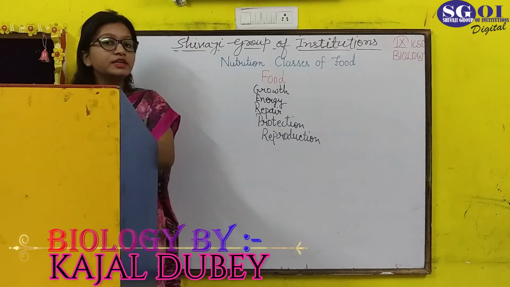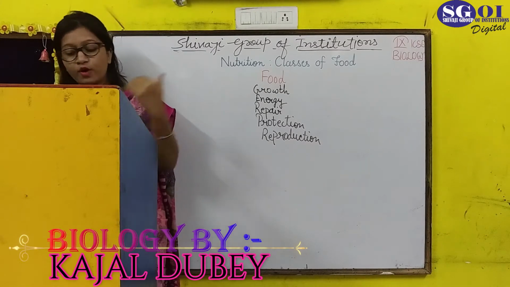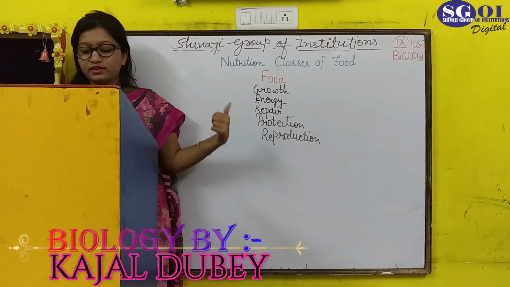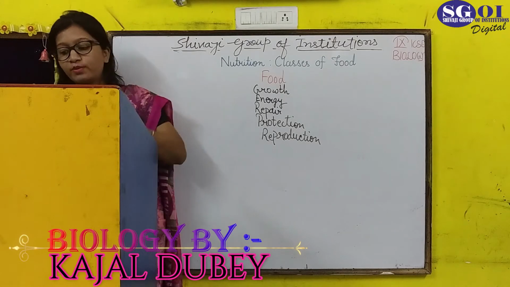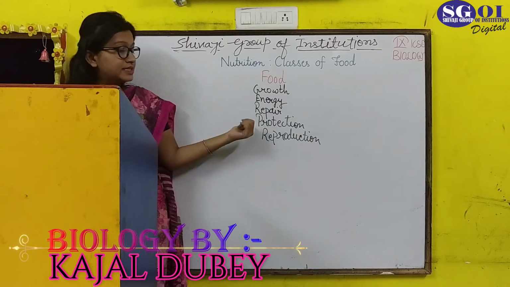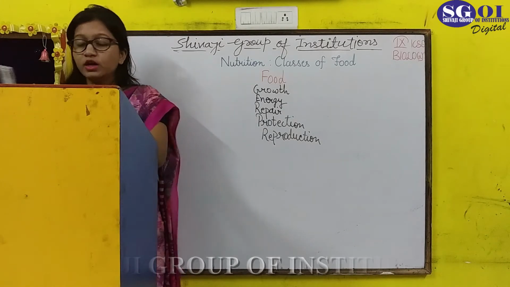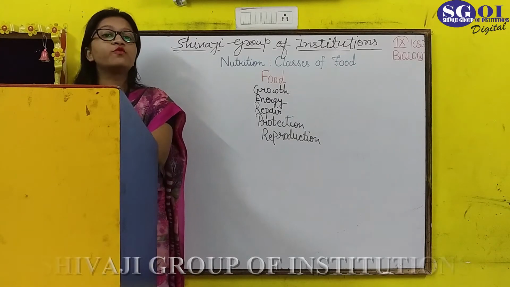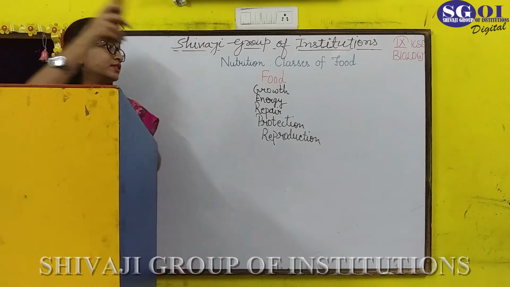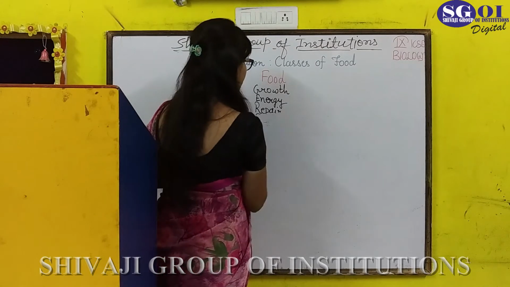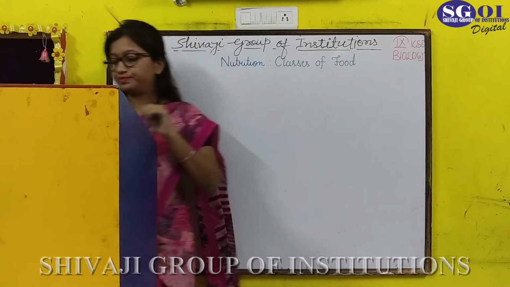So food is needed for the growth and development of the body, for providing energy for various activities, for repair of worn out tissues or worn out parts of our body, protection against diseases, and also in reproduction. So that is the use of food in our body. Now coming to the components of food, that from what things food is composed. What are the components of this food?